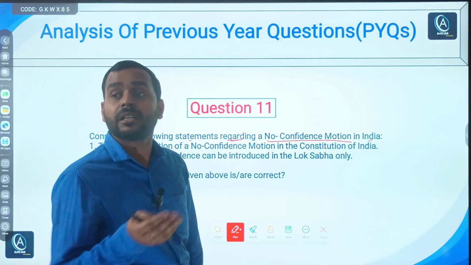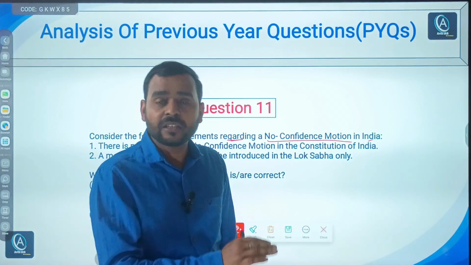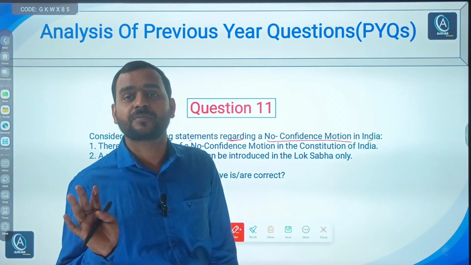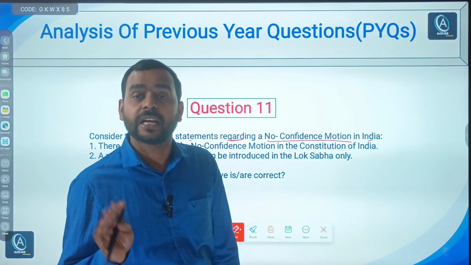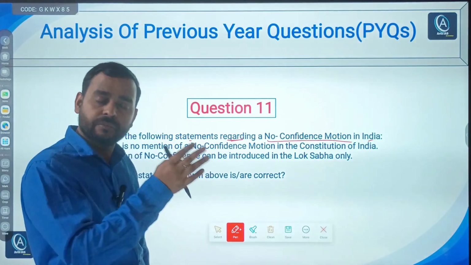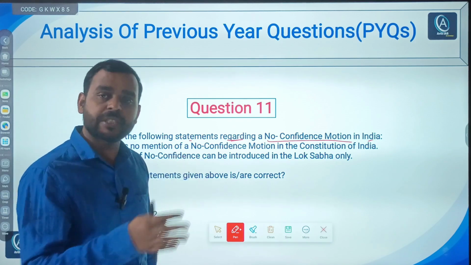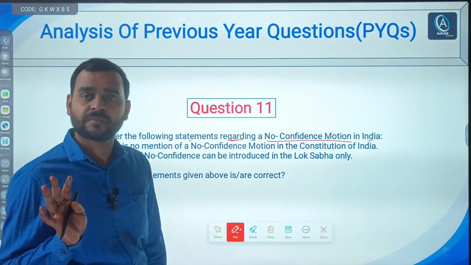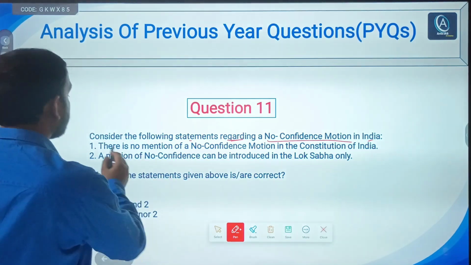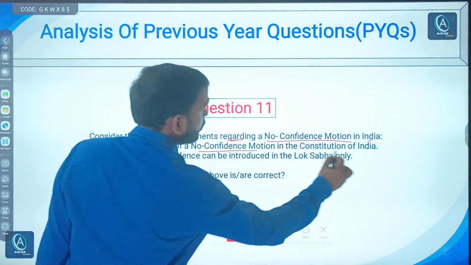And at that time, the ruling government has to prove its majority in the house in front of the governor. And if the government fails to do so, whether at state level or union level, then the government will fall and all the ministers will have to resign. So it says, first, there is no mention of no confidence motion in the Constitution of India.